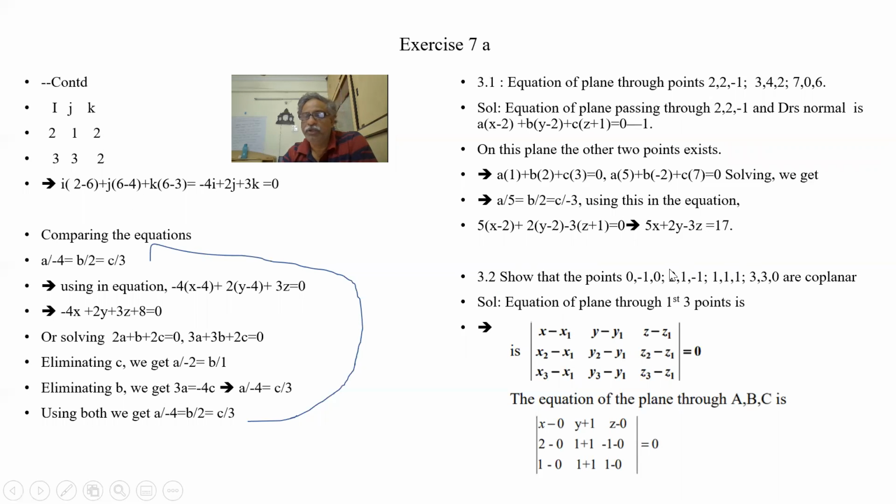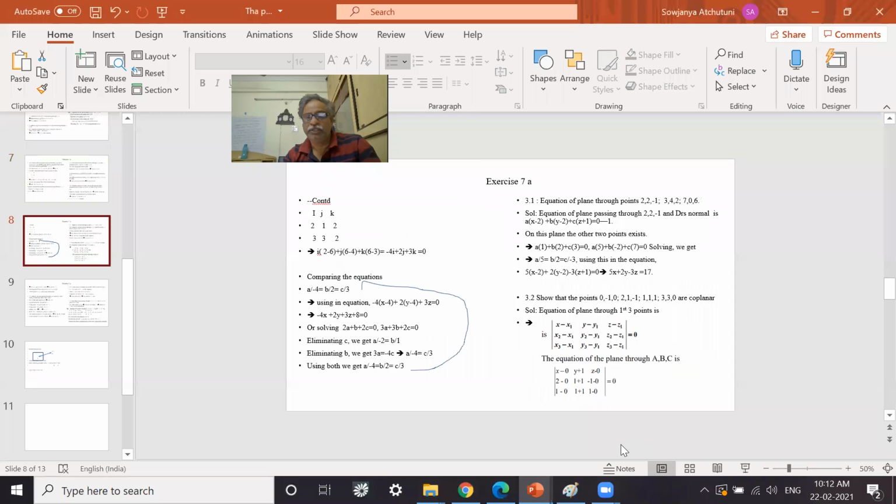So let us see this. We got 3 points, the 4 points. We have to prove that they are coplanar. So the first 3 points I'm putting in as a part of the equation: x minus 0, y plus 1, z minus 0. This is the first point. And this is x2 minus x1, y2 minus y1, z2 minus z1. And this is x3 minus x1, y3 minus y1, z3 minus z1.